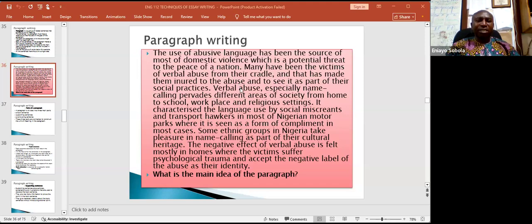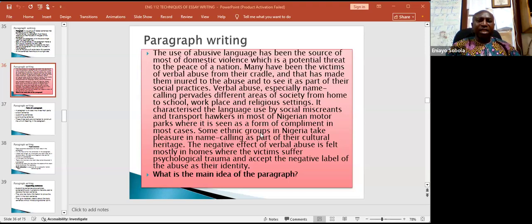Verbal abuse, especially name calling, pervades different areas of society, from home to school to workplace and religious settings. It characterizes the language used by social migrants and transport hawkers in most of Nigerian motor parks, where it is seen as a form of compliments in most cases.